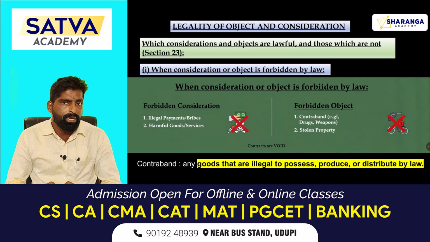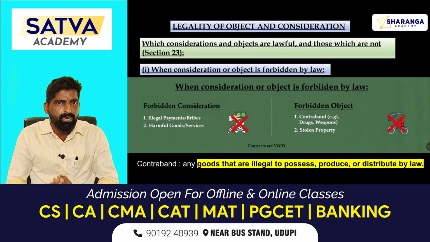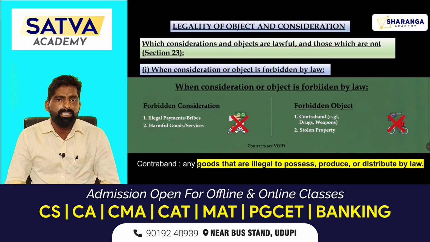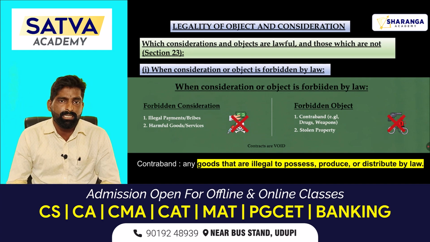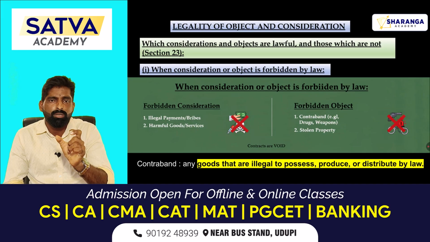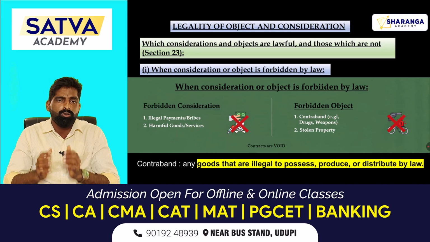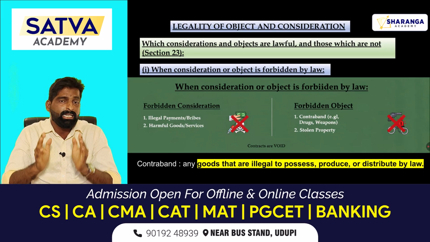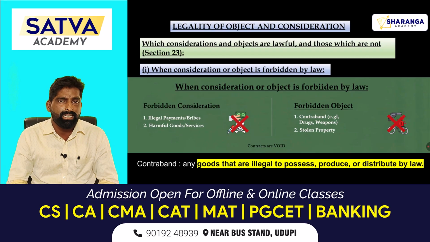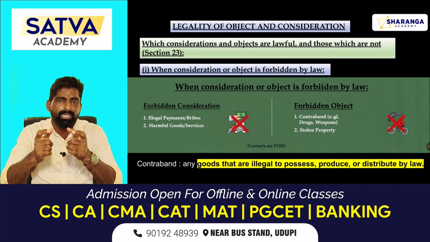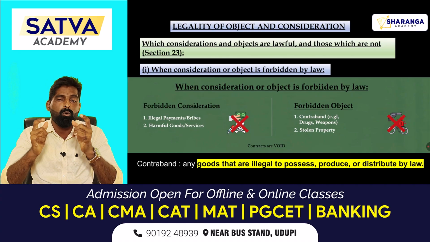Under the first point, consideration is forbidden by law. Forbidden by law means there is a restriction by the law on making the transaction. When you are making any transaction, you have to check the relevant laws to see whether the act is valid or not. If there is a prohibition in any law, then you can't make the transaction. If you make a contract for that transaction, then that contract will be a void contract.